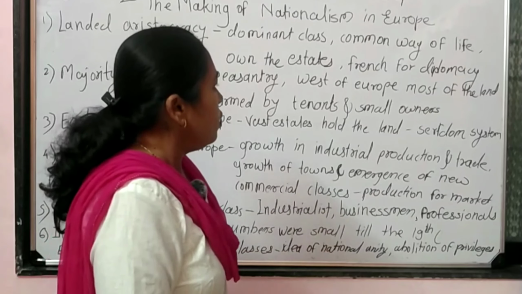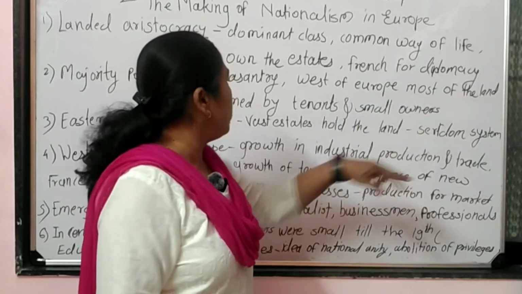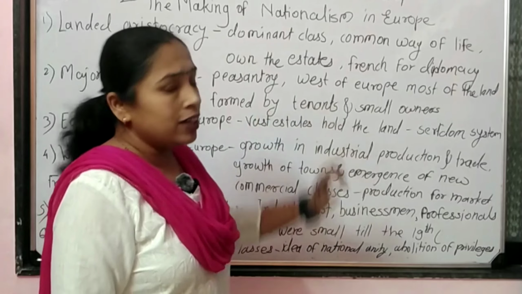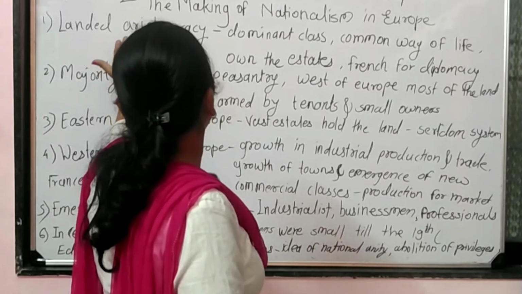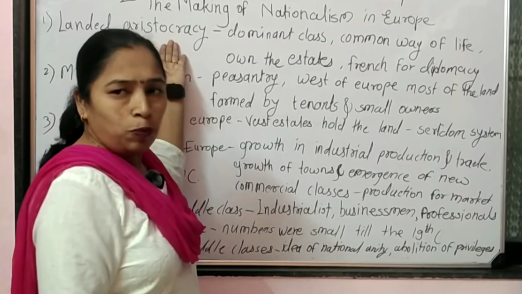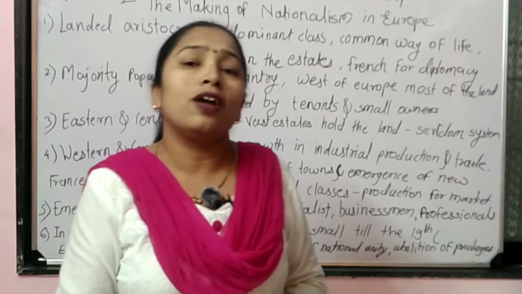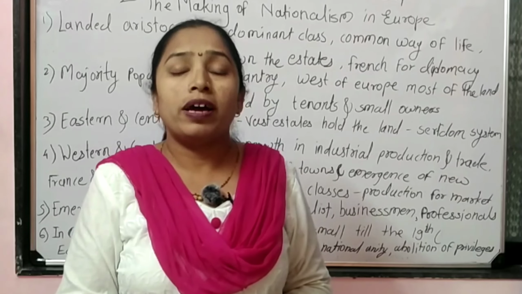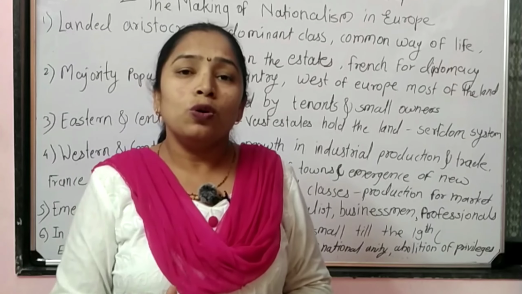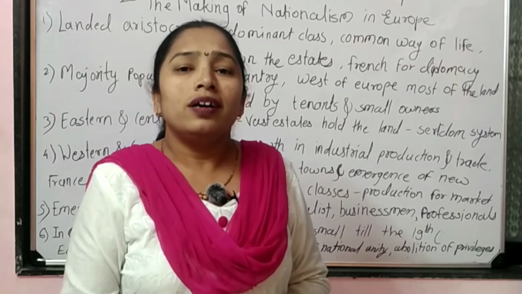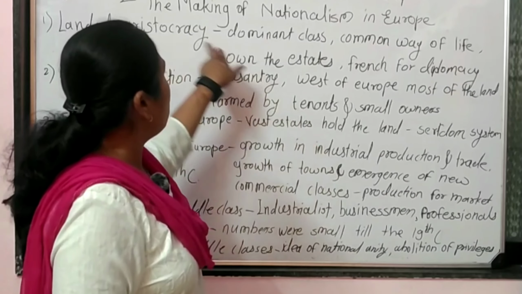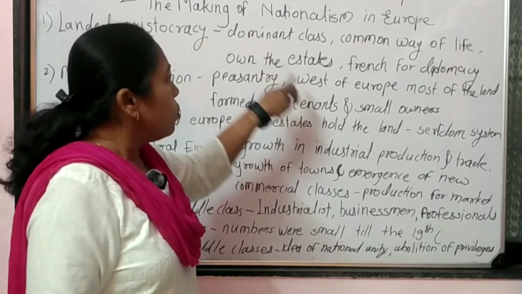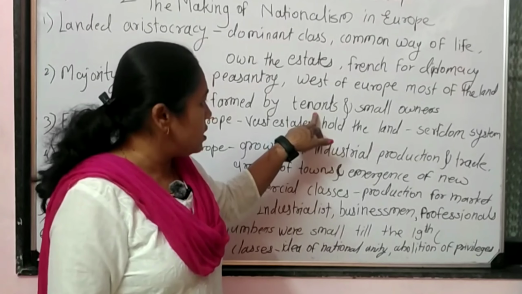You will find that in the west of Europe, most of the land was farmed by tenants. It means that though the land was owned by the aristocratic group, they did not cultivate their own land by themselves. They used to provide their land to tenants for cultivation. So the land possessed by the aristocratic group was cultivated by the tenants.